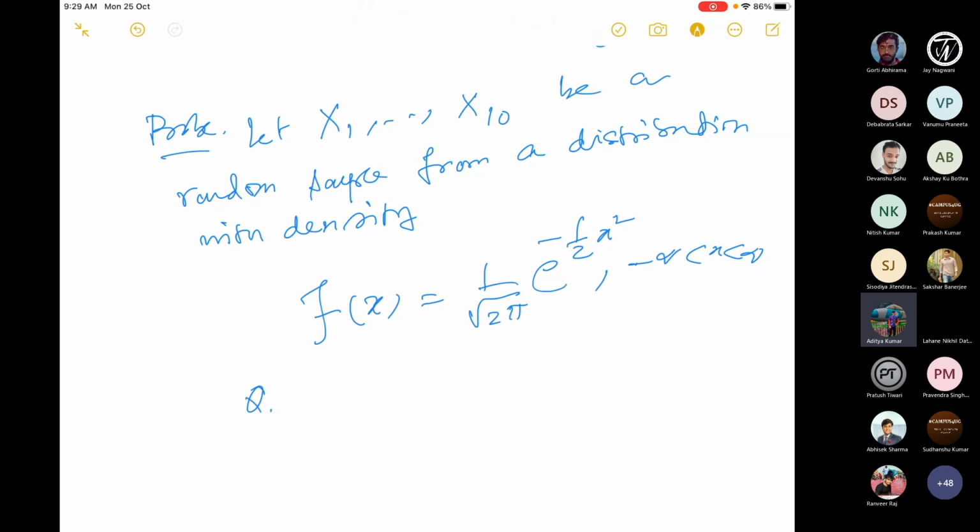My question here is, what is the MGF of the sample mean?